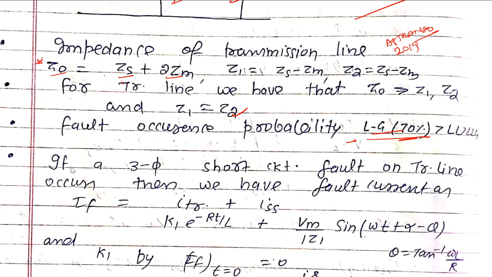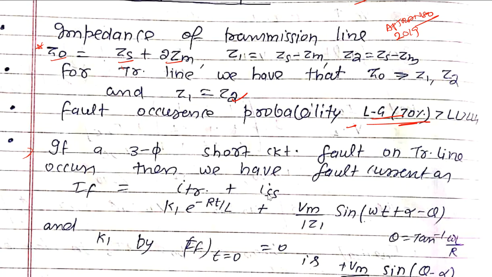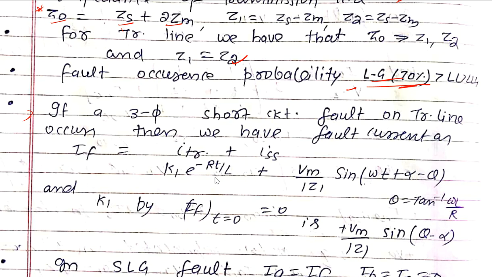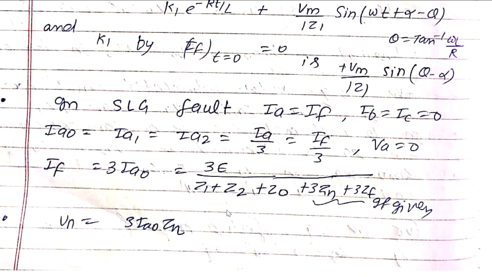Now next one, if a three-phase short circuit fault on the transmission line occurs, then the fault current is IF equal to a transient term plus a steady state term, that is K into e power minus R by L into t, plus Vm by Z into sine omega t plus alpha minus theta. From this we can do the momentary calculations, as we can find the value of Vm here.